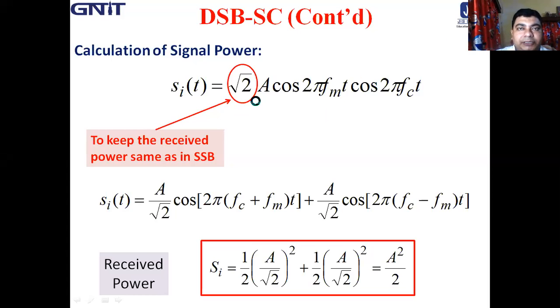We might imagine that for equal received power, the ratio of output SNR for DSB-SC would be only half the corresponding ratio for SSB-SC. We shall now see that such is not the case, and the ratio of output SNR is the same for both the cases.